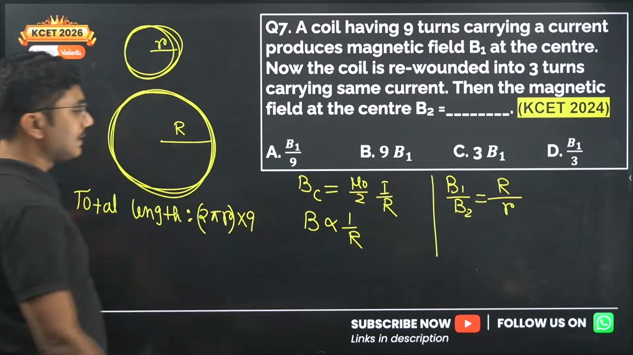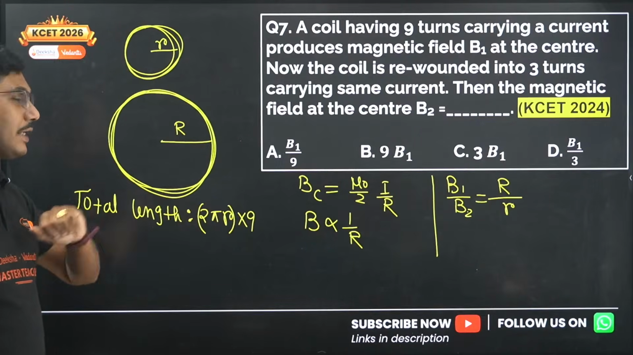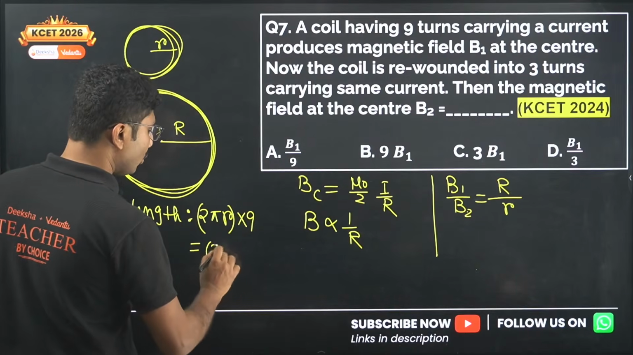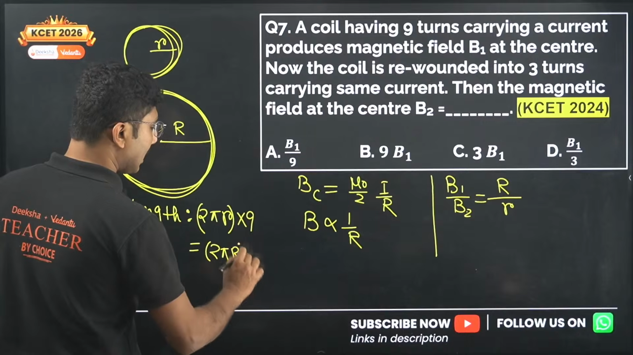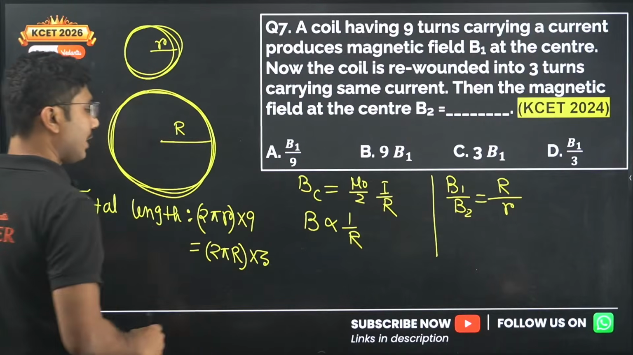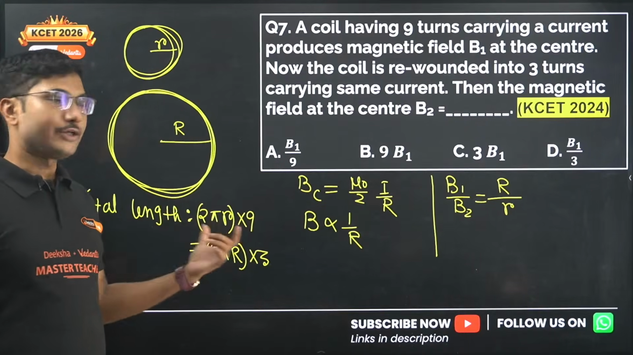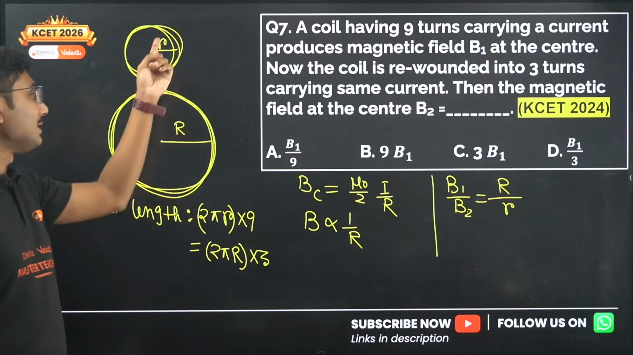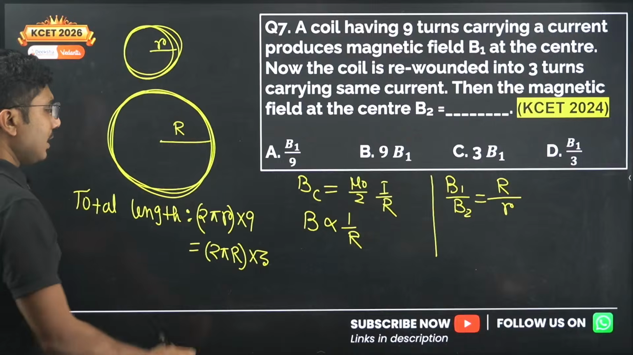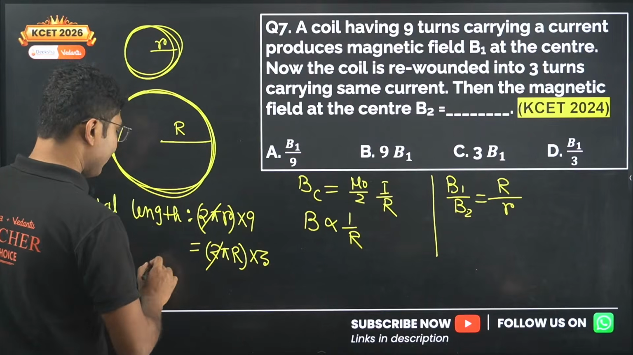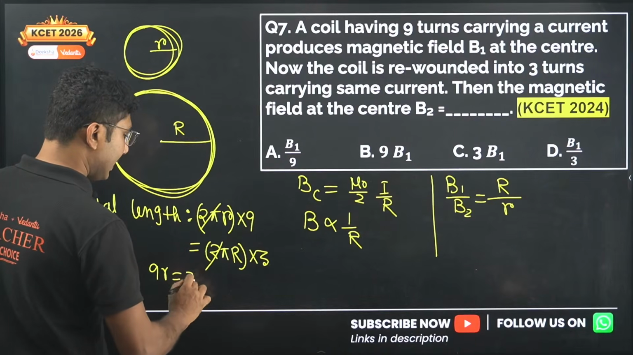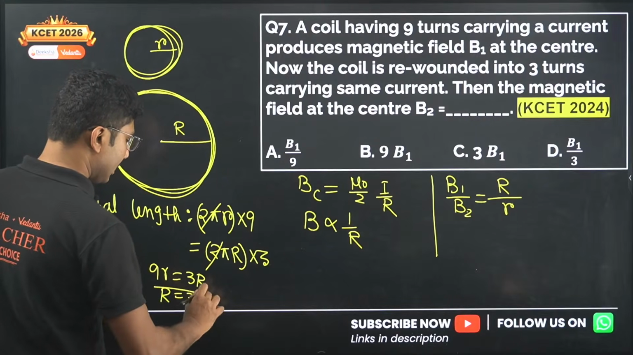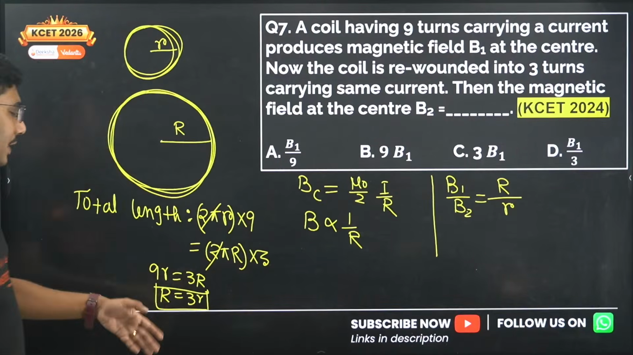Initially it has 9 turns, so 2 pi r into 9 is the total length initially, and that should equal 2 pi capital R times 3, which is the final length. Both lengths should be the same because it is the same wire. So 2 pi cancels and we get 9 small r equals 3 capital R, or capital R equals 3 small r. This is the relationship between capital R and small r.